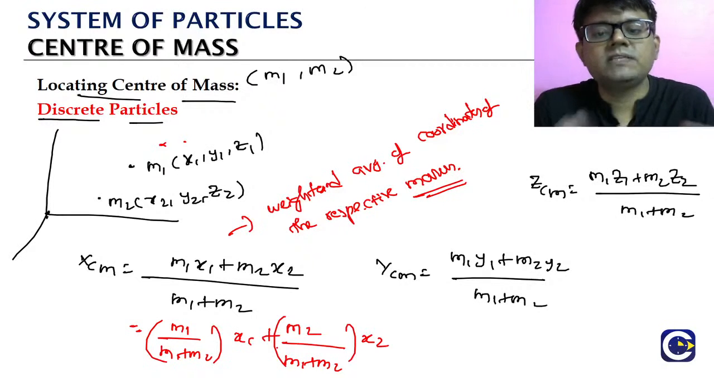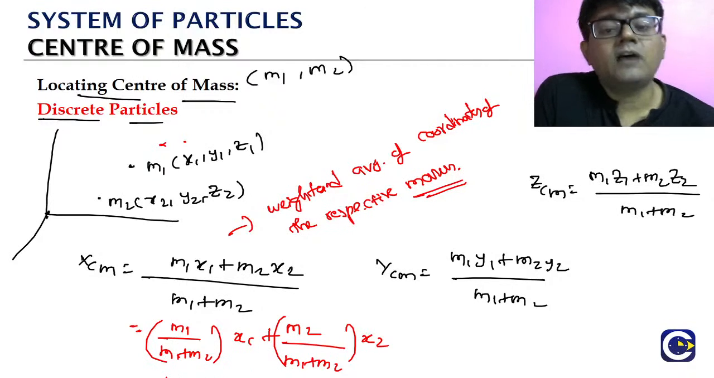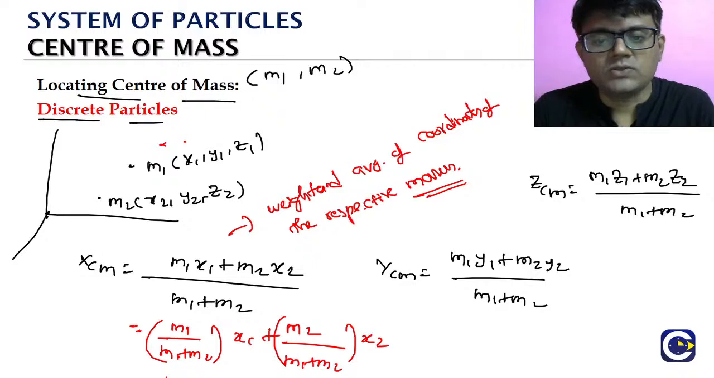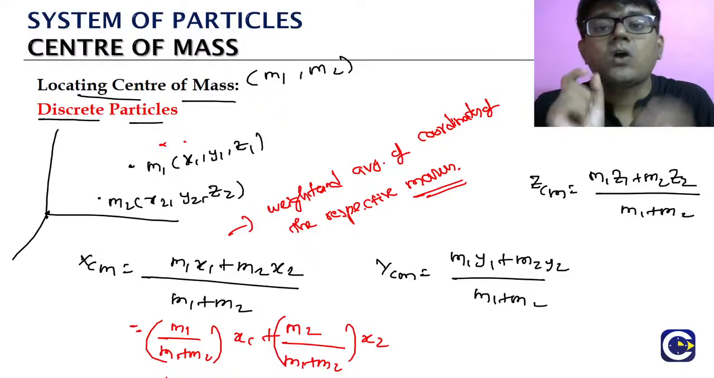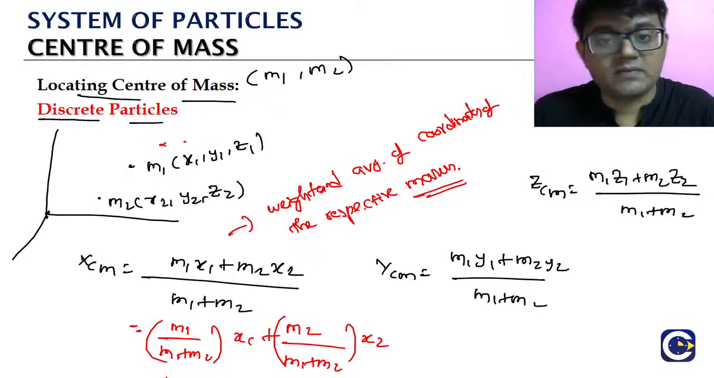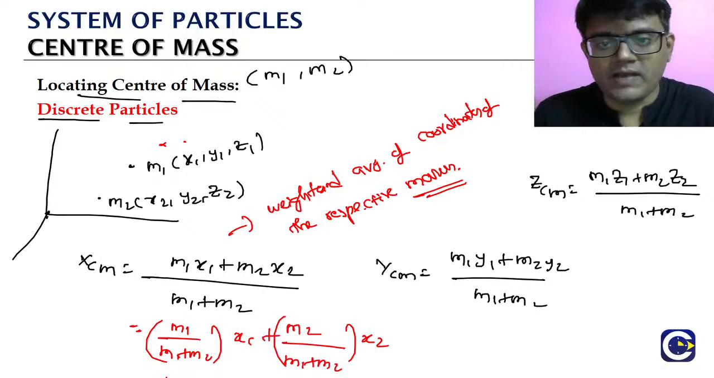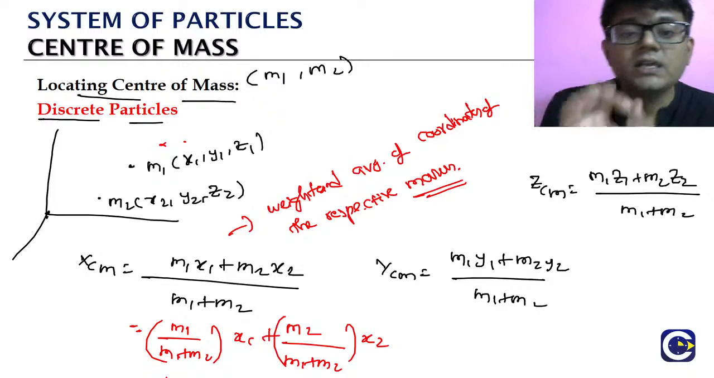ஓகேவா? So this is the method to find the center of mass location for the discrete set of particles. Okay va? So the center of mass coordinates are given by what? Weighted average of the coordinates of the respective particles or masses. Okay, the weighted average and so now the weightage is based upon what? Weightage is based upon the mass of the respective particles. Okay va? So this is how we are going to find the center of mass location for the discrete particles.